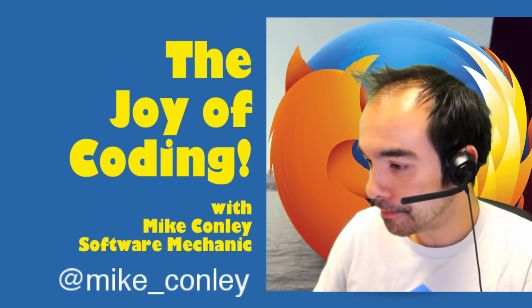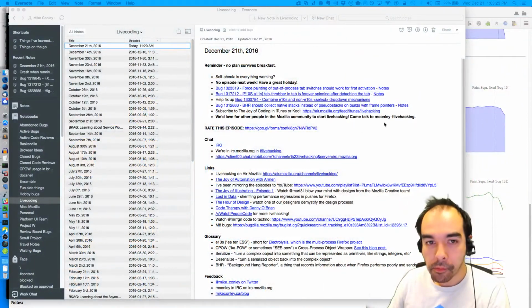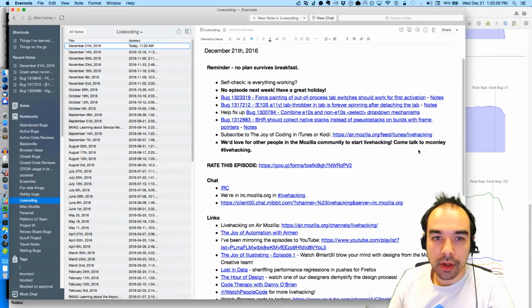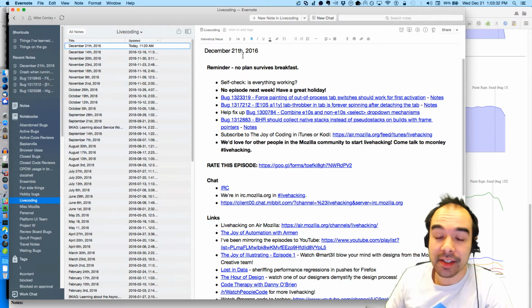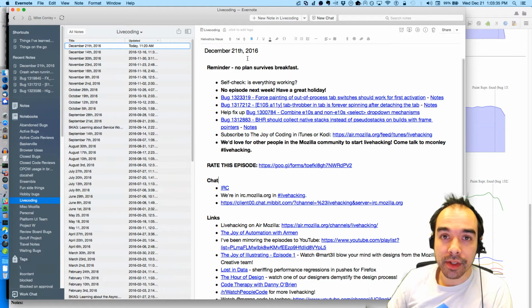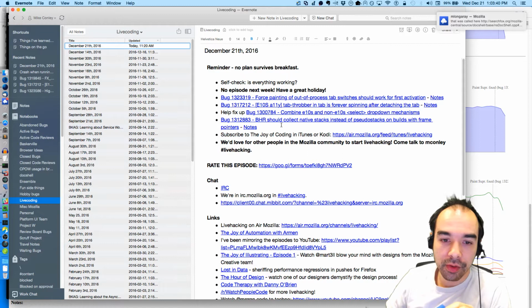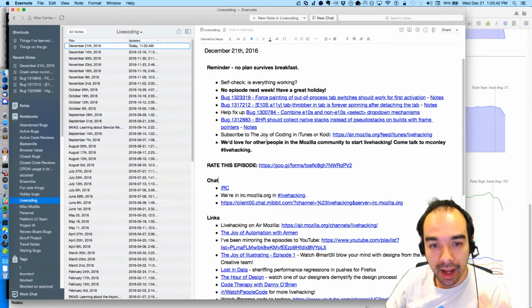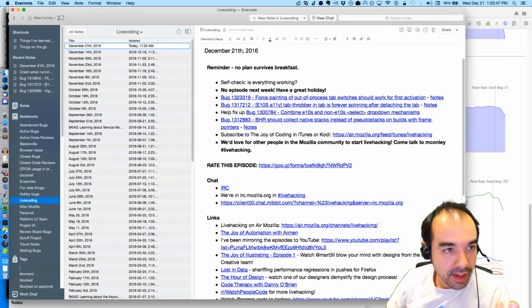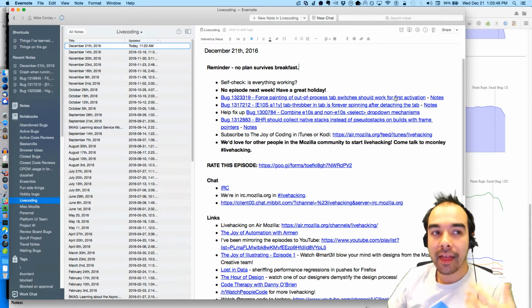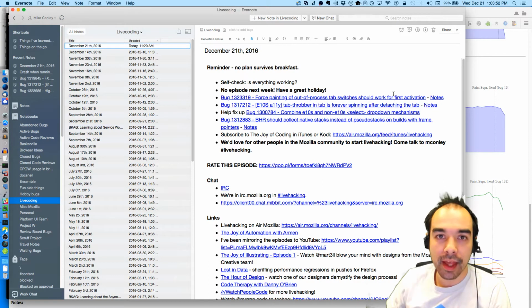Let's get rolling here. So here's my screen, and as per usual, my normal preamble. This is the agenda. The agenda is a thing that you actually have access to if you're watching this video on AirMozilla. You can scroll down to the additional links section where I have put a handy link to this document. This document will update in real time as I edit it. It will synchronize. See the little wheel will spin over here, and then I believe you might have to reload the page, but then you get the stuff I put in here, and that's useful because then you can click on the links and follow me around.